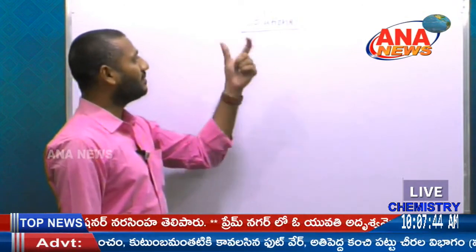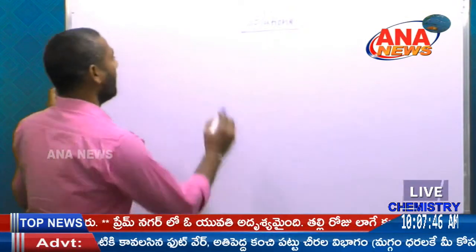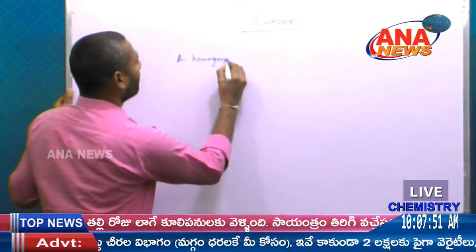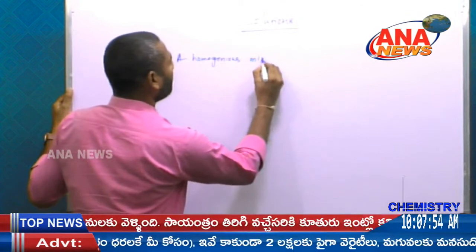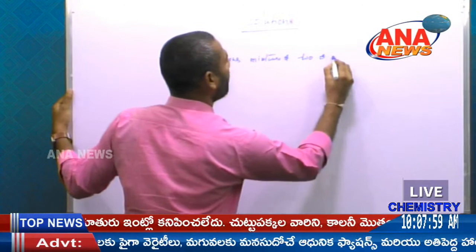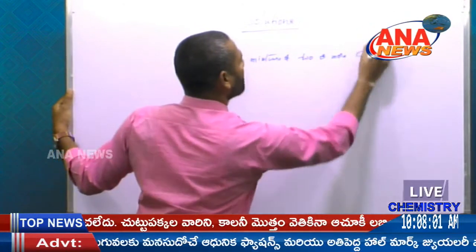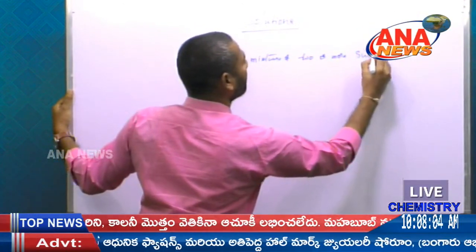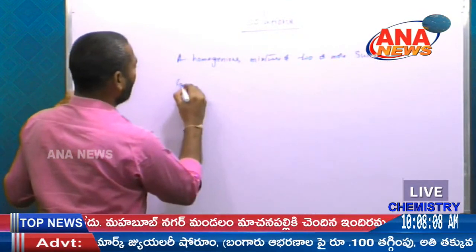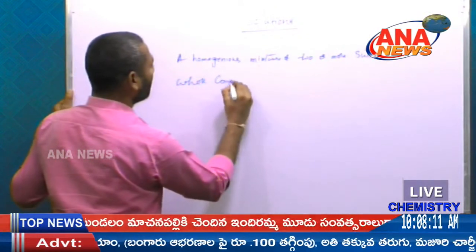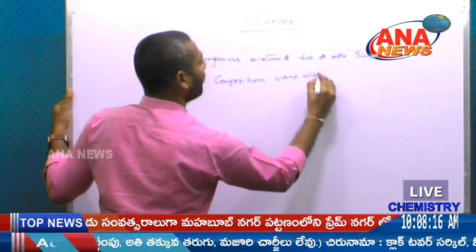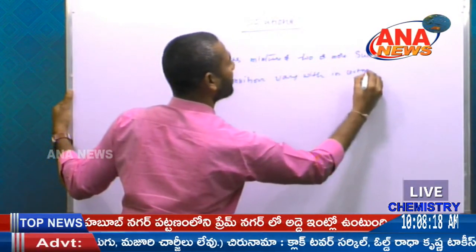But what is the meaning of solutions? A homogeneous mixture of two or more components or substances whose composition varies within certain limits.